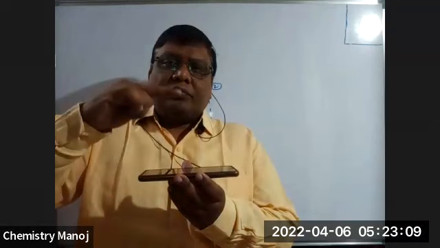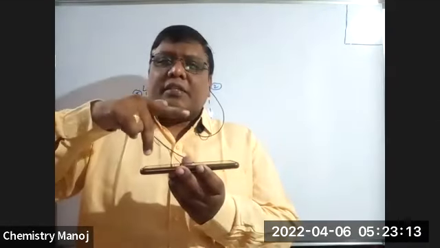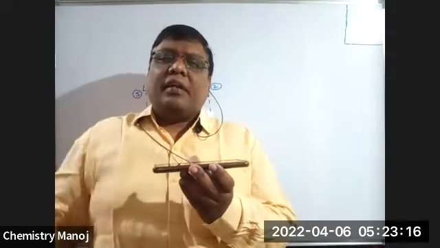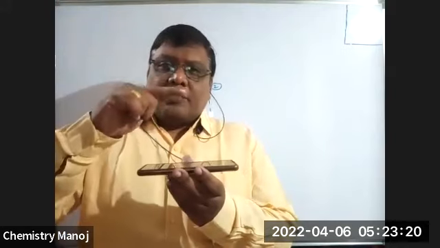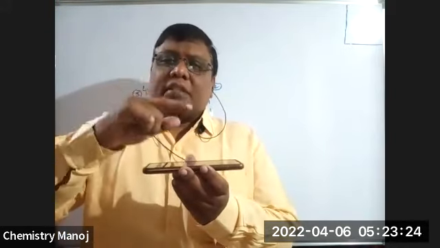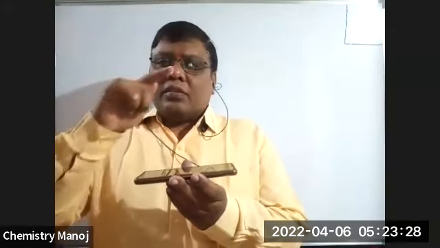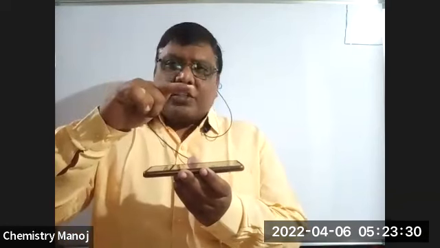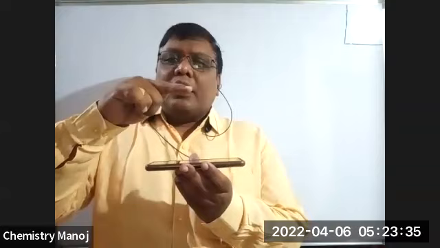Yes, sir, same distance. This position with these 4 positions is cis type. So this position with these 4 square planar positions are cis.